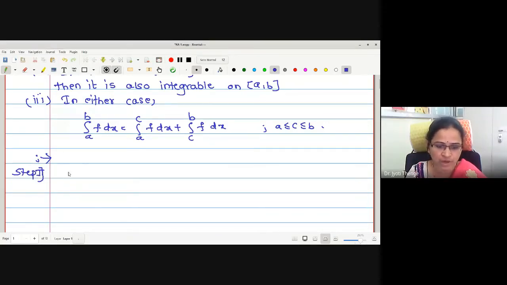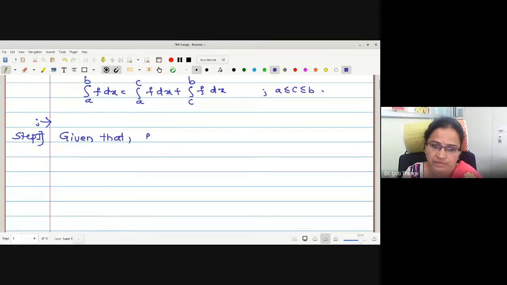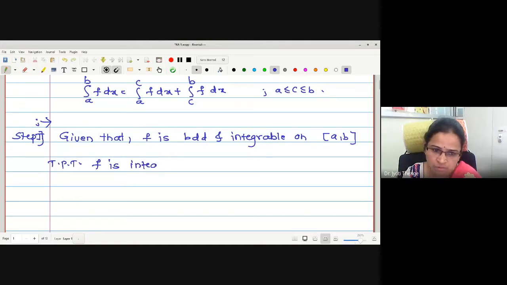I will write the proof also because yesterday's file was missing. Therefore, let me complete. Given that F is bounded and integrable on closed interval AB, and our aim is to prove that F is integrable on closed interval AC and CB, right?